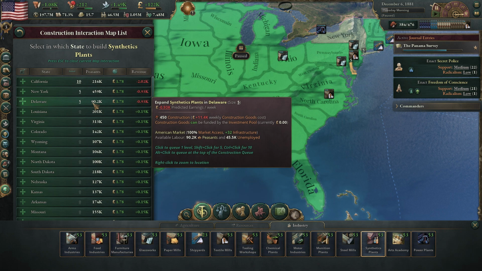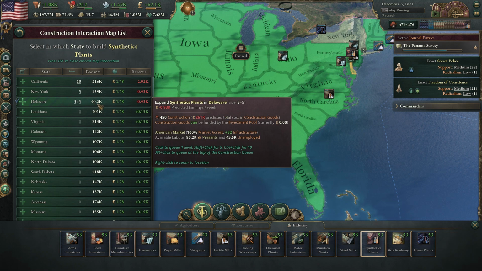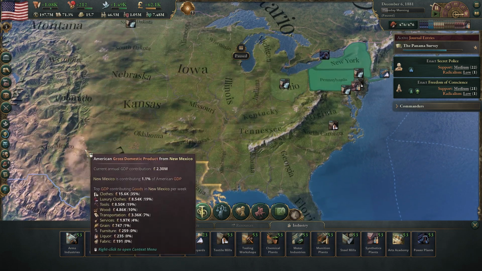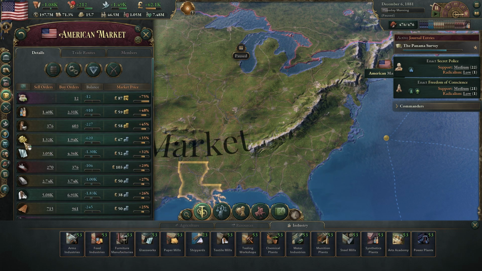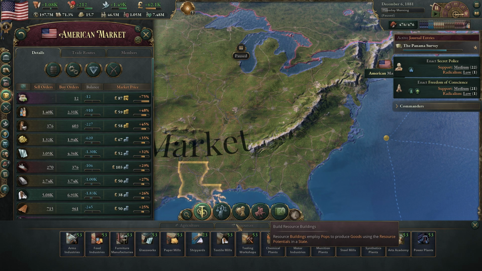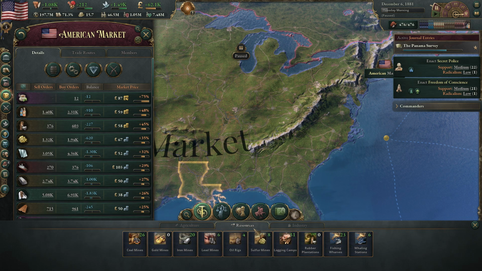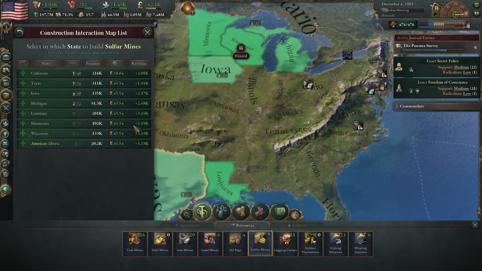And Delaware still has a lot of peasants here. Oh, that's interesting. So we're gonna go and get them up to level 10 then. And that'll be one of our key synthetic plant locations. So the other thing we needed was the sulfur, that's right. So we'll get the sulfur, looks like iron as well. So we'll get that too while we're in here.